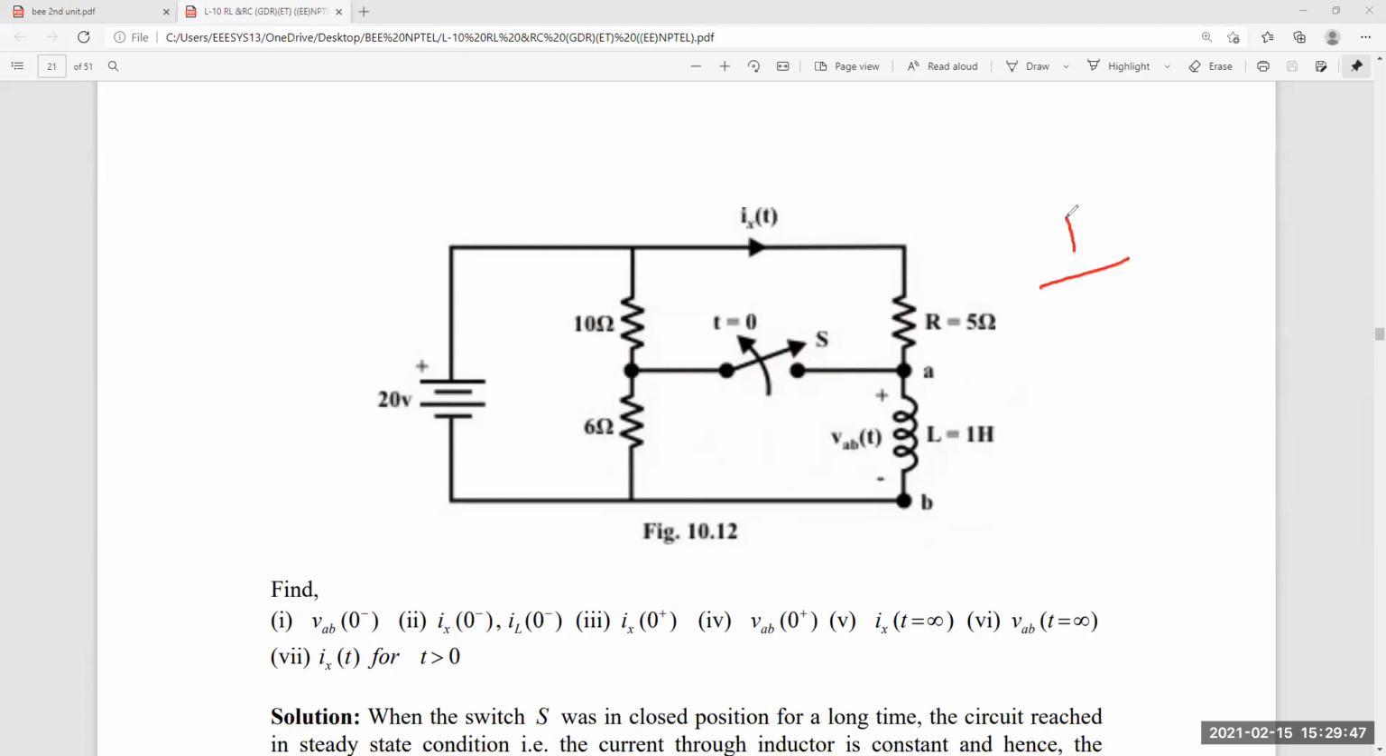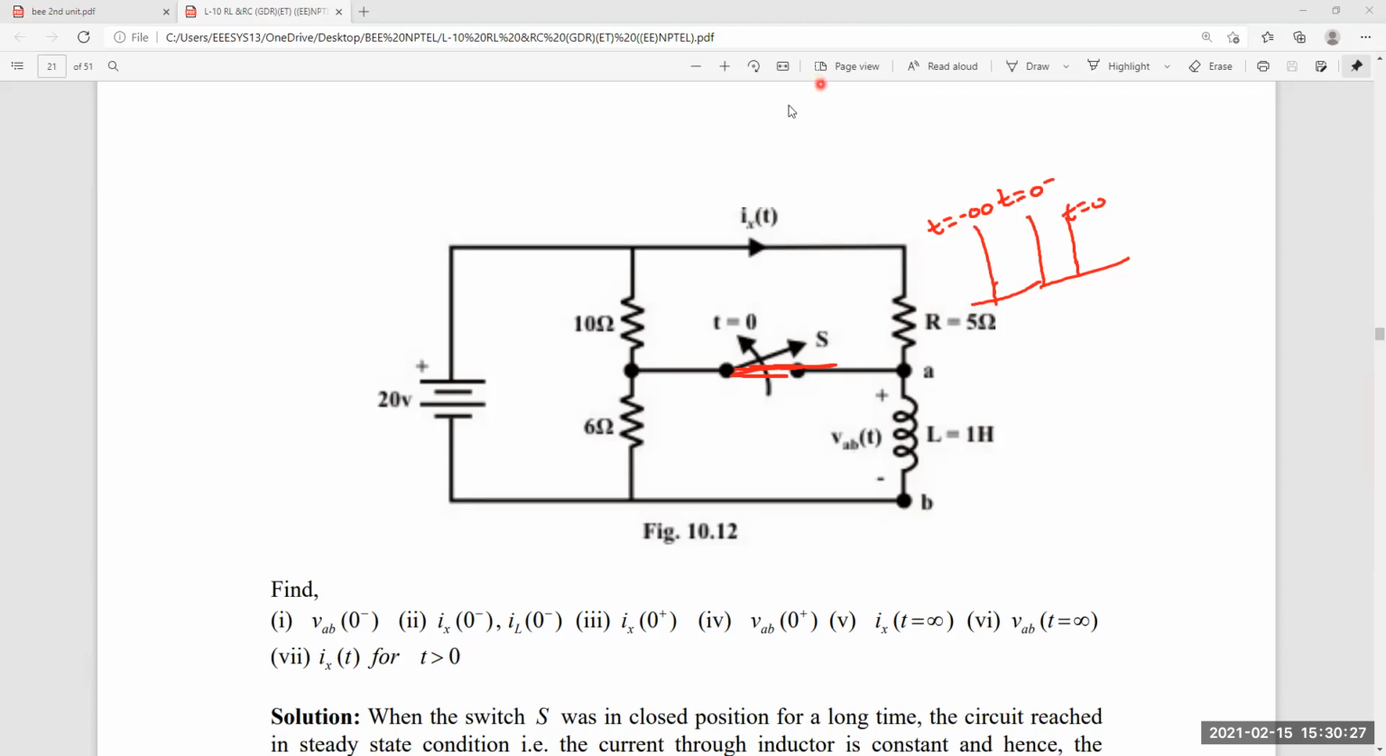So at t equals 0 the switch is open, which means at t equals 0 minus, what is the position of the switch? Closed. At t equals minus infinity also closed. So under steady state condition, the switch is acting as a short circuit. It's clear.